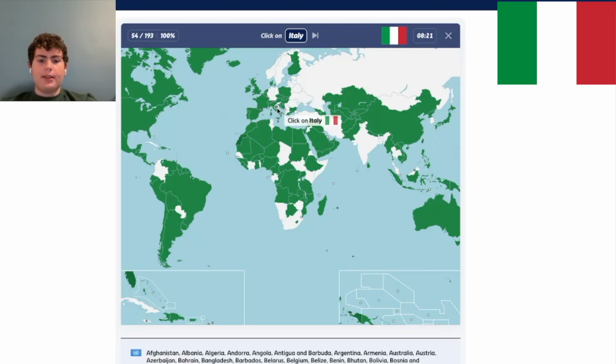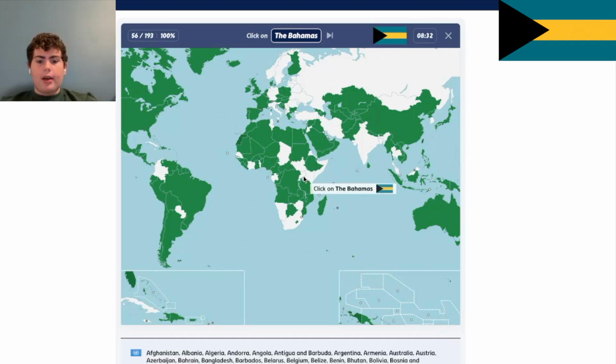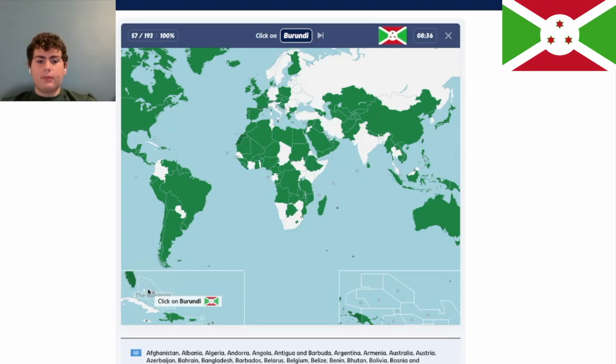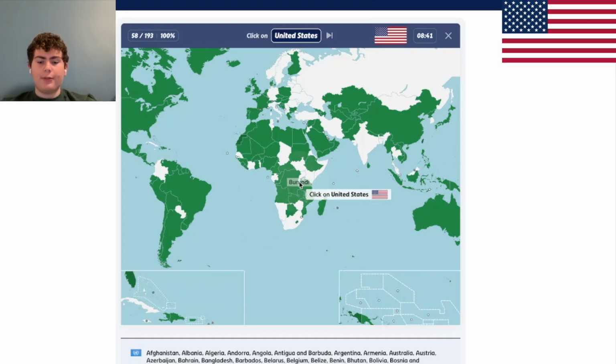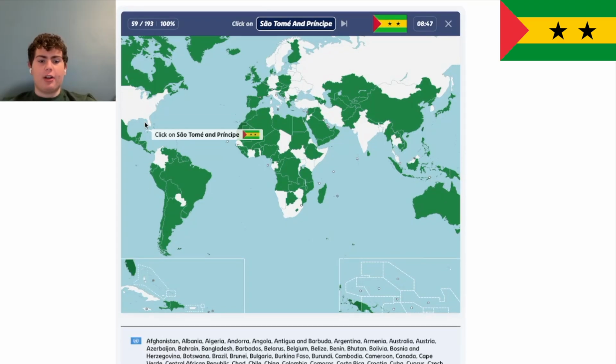So Italy is right here. Yes, and Vatican is inside. Capital is Rome. Yeah. Uganda is right here. The Bahamas are over here. So it's this country. Burundi is right below Rwanda, so it's right here. The United States, which is where I'm from, is this country, which I've seen Americans not know where the United States is, and it's not good. I'll probably play a clip of that in the edit.